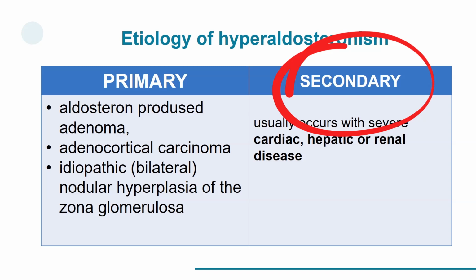Secondary hyperaldosteronism is due to a problem elsewhere in the body that causes the adrenal glands to release too much aldosterone. It usually occurs with severe cardiac, hepatic or renal disease.